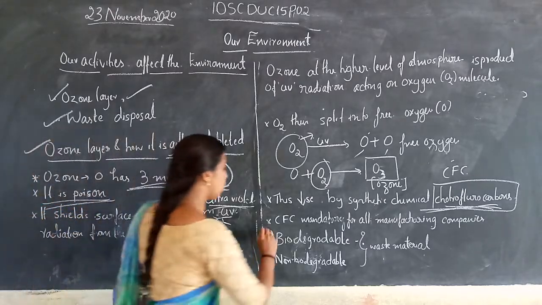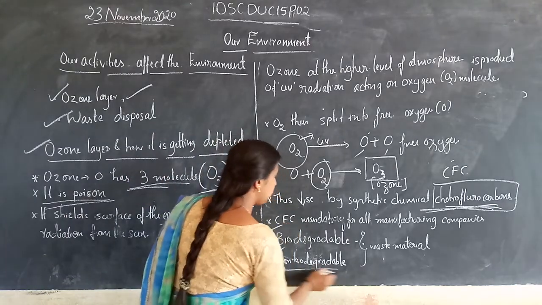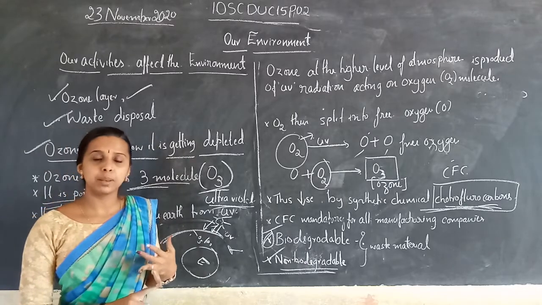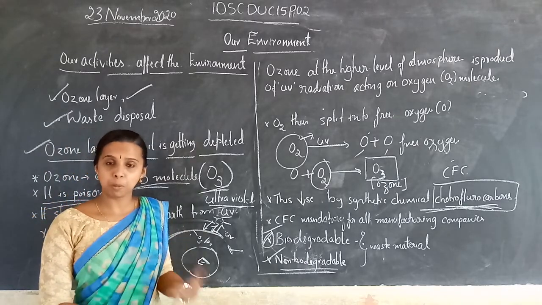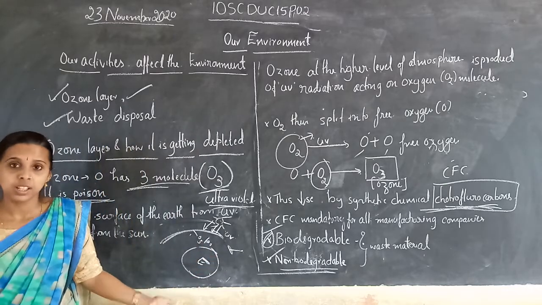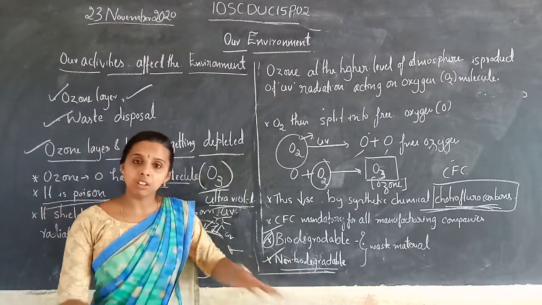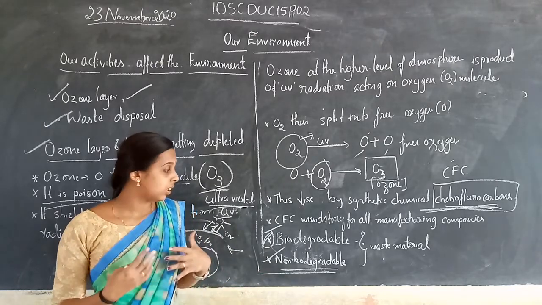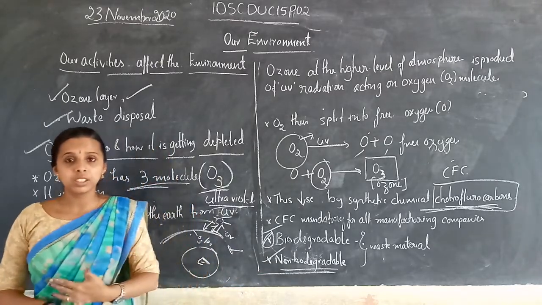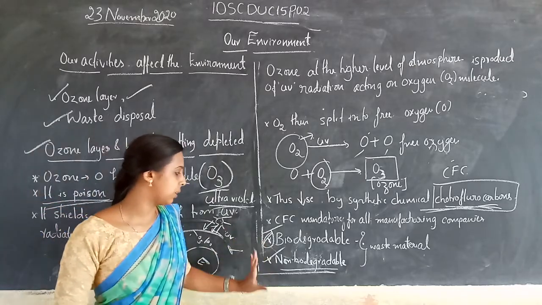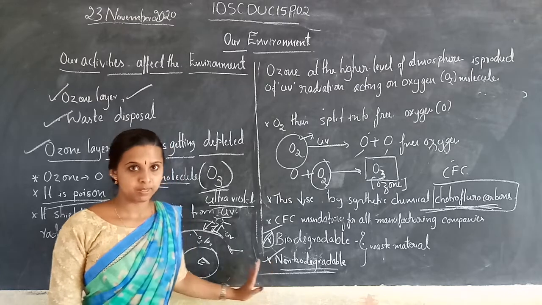Non-biodegradables are plastics, ceramics, polyesters, and polymers. These materials always remain on the earth. They are never decayed or destroyed. So these are biodegradable and non-biodegradable materials.